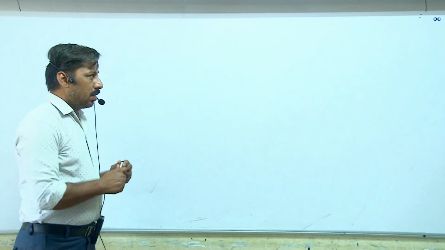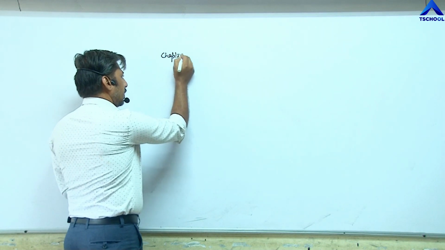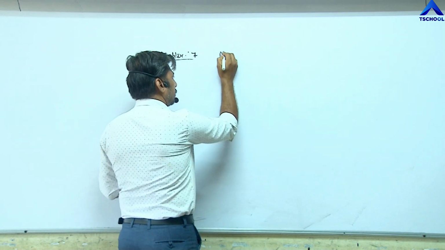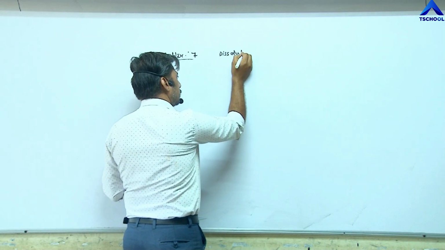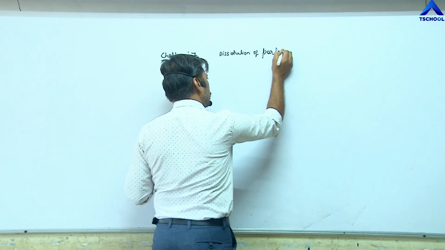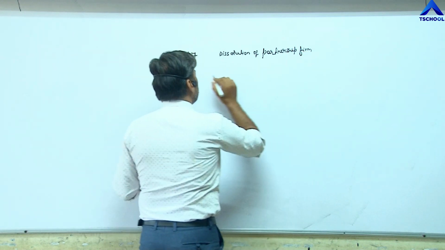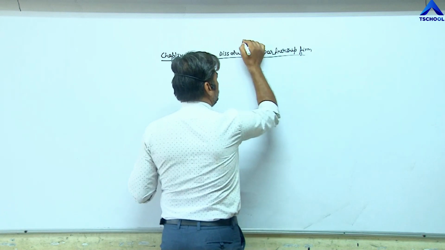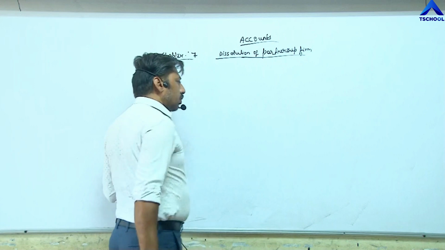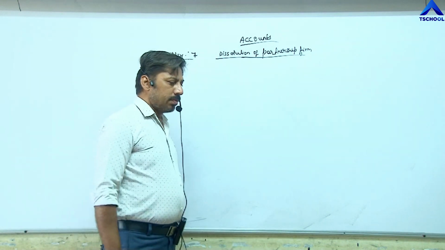Hello students, we are continuing with chapter number 7, dissolution of partnership. Dissolution of partnership firm. Today we are going to learn journal entries regarding dissolution of partnership firm.